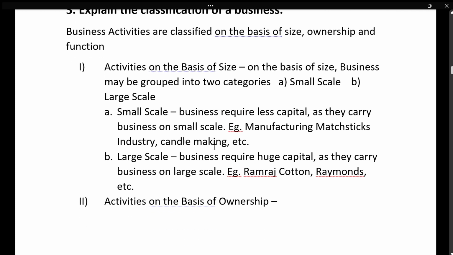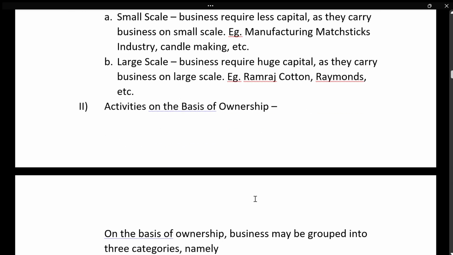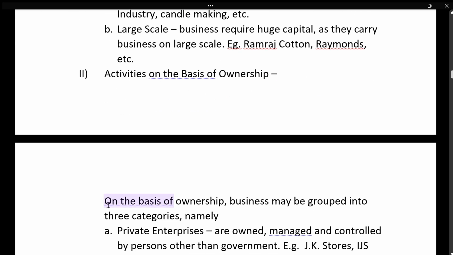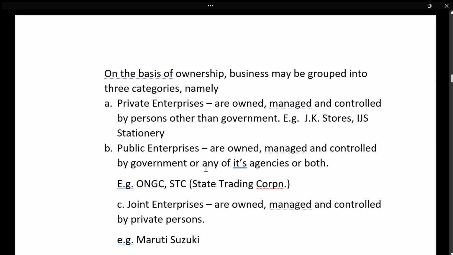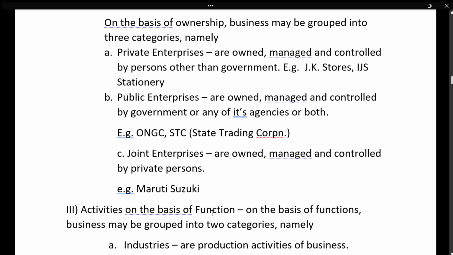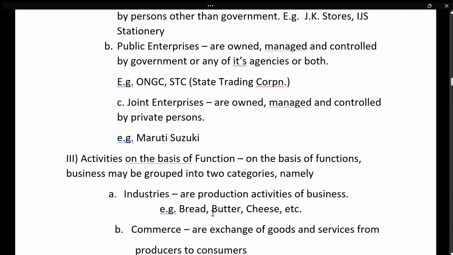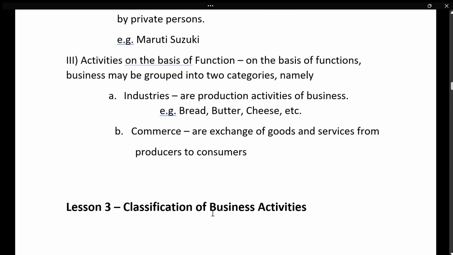And on the basis of ownership, you can write like this: private enterprises, public enterprises, and joint, both private and public. And next, activities on the basis of function: industry is the production activity of business. The distribution or exchange of goods and services is called commerce.